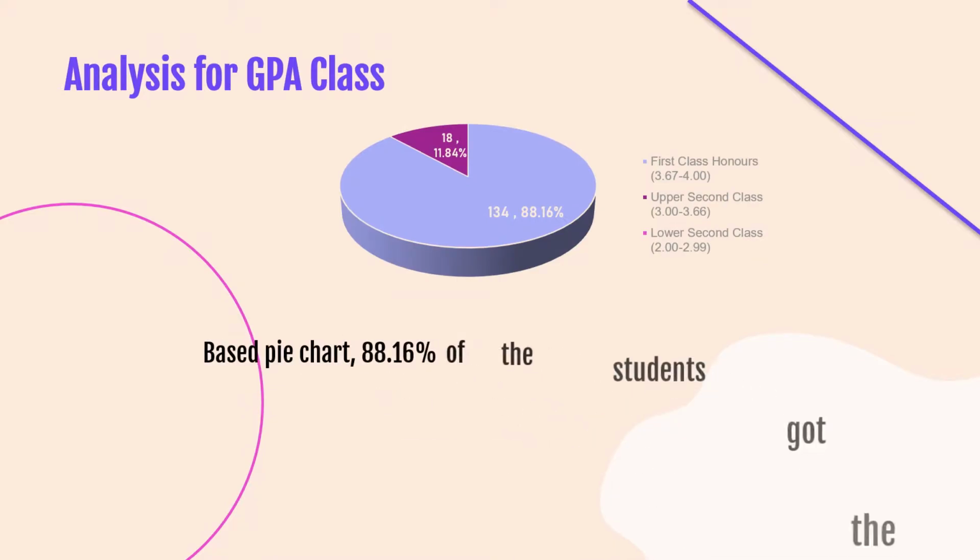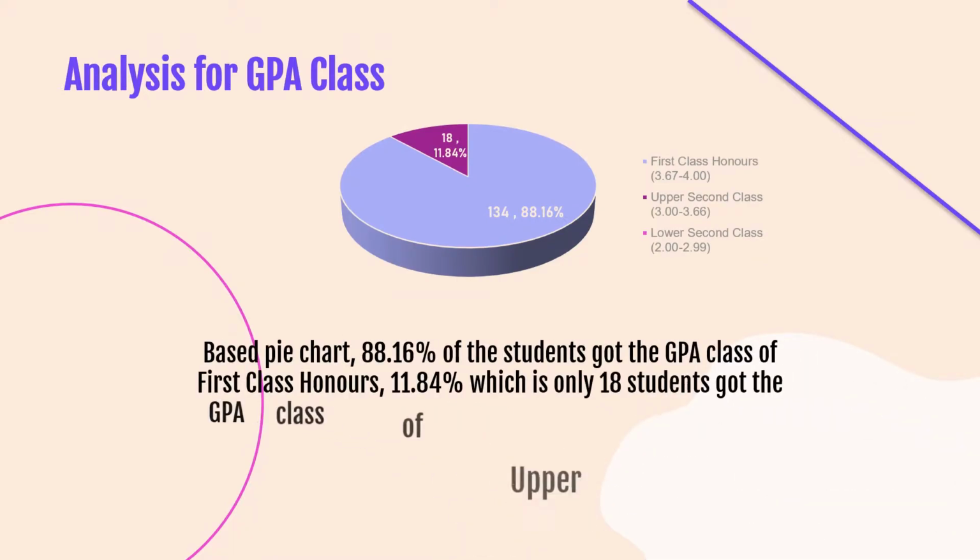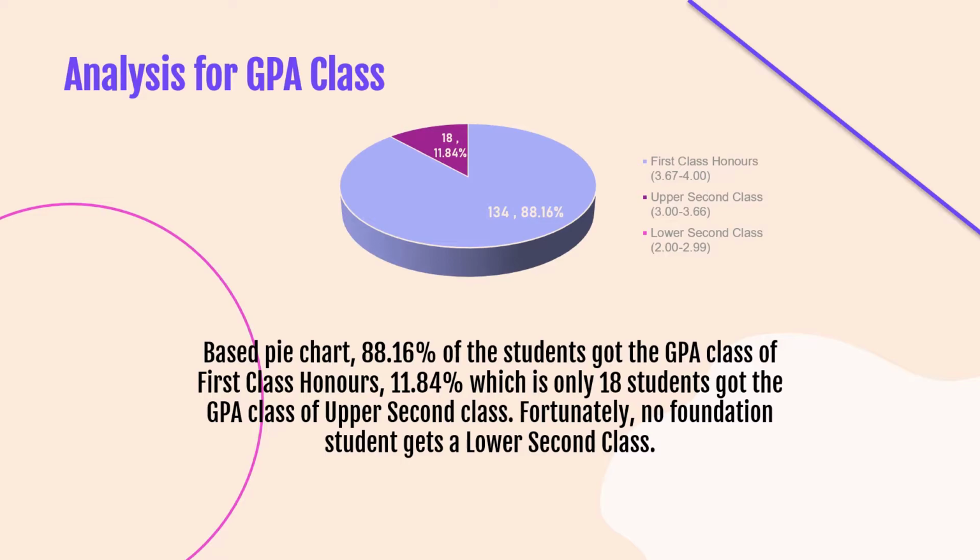Analysis for GPA class. For this part of the analysis, the students' current GPA is grouped based on GPA class. Students with GPA within 3.67 to 4 flat are grouped as first class honors. Students with GPA of 3.00 to 3.66 are grouped as upper second class, while students with GPA of 2.00 to 2.99 are grouped as lower second class. Based on the pie chart,